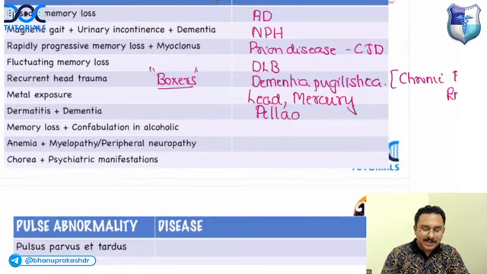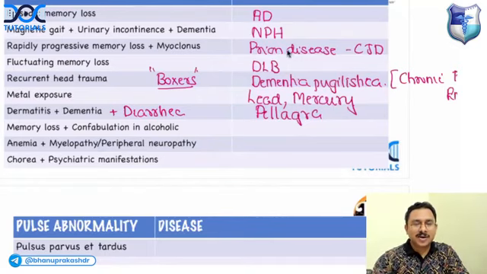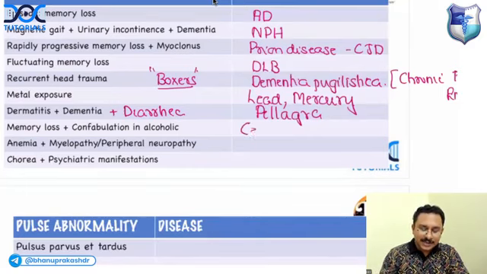So if the combination is diarrhea, dermatitis and dementia, it is pellagra. If the patient has a history of memory loss and confabulation, especially if it is an alcoholic, what condition will you think of? You will think of Korsakoff syndrome.